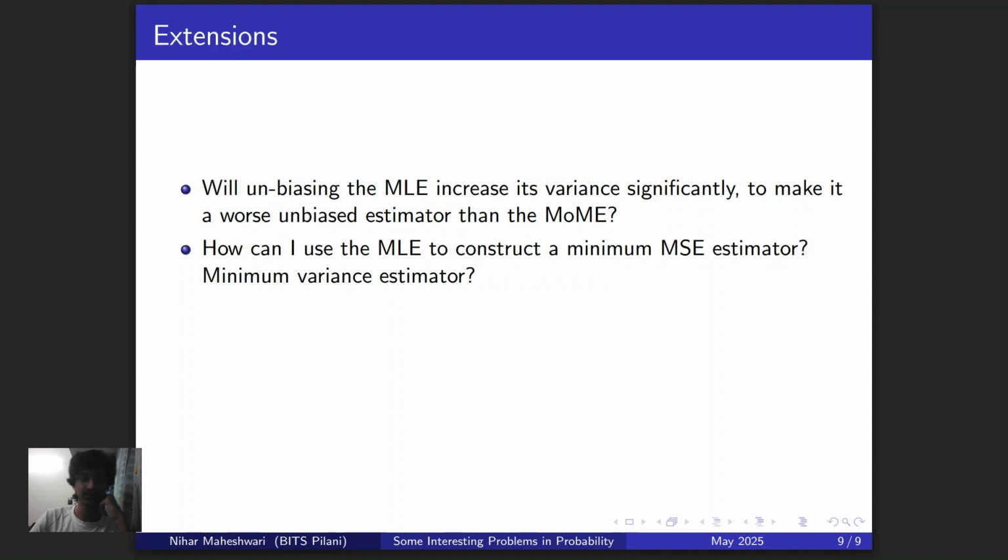And lastly, when we see, okay, how do you also come up with a minimum variance estimator? So again, you do the same thing. You multiply a scalar constant with this estimator that you've already obtained, and then you try to find out the value of that scalar constant in terms of, let's say, known constants like the population size or the sample size, and you figure things out. And that's pretty much it.